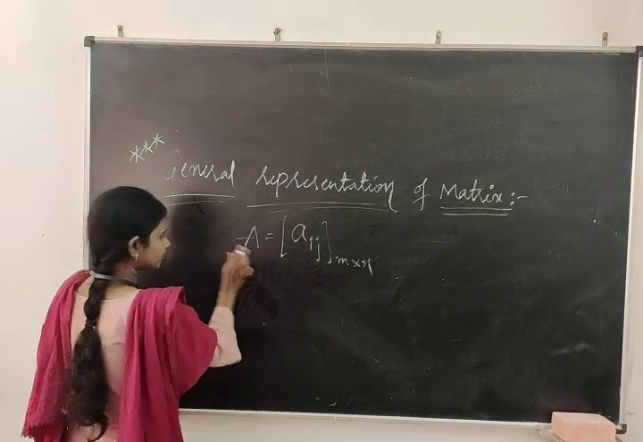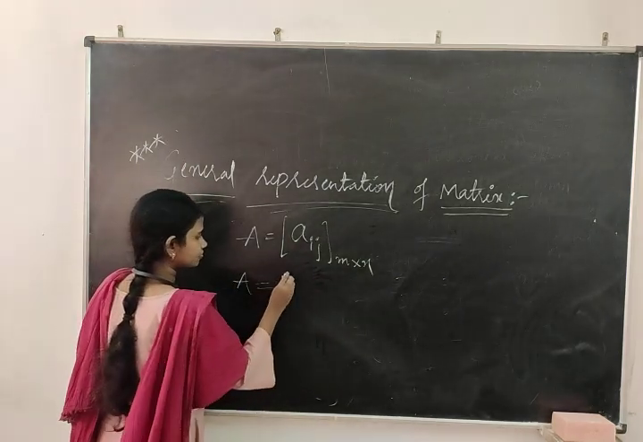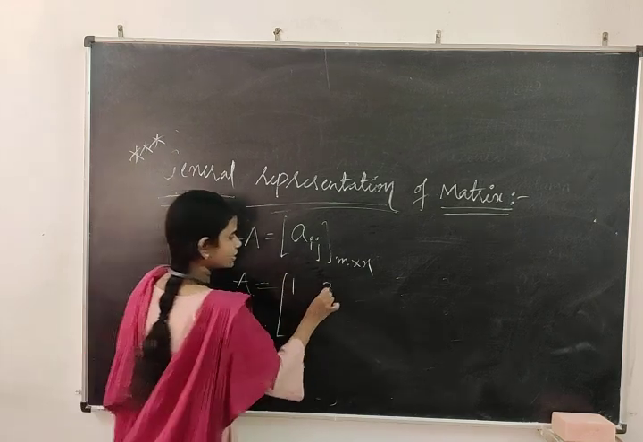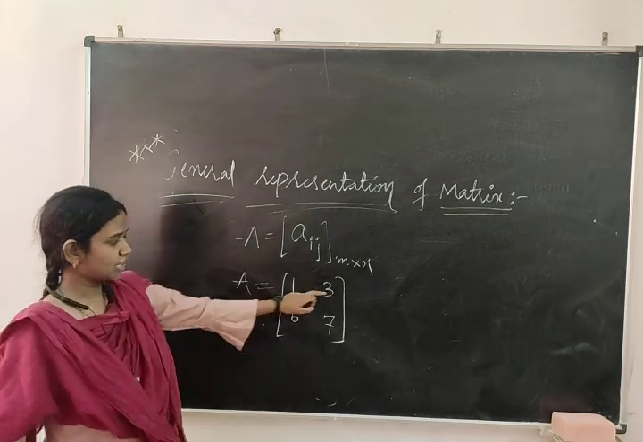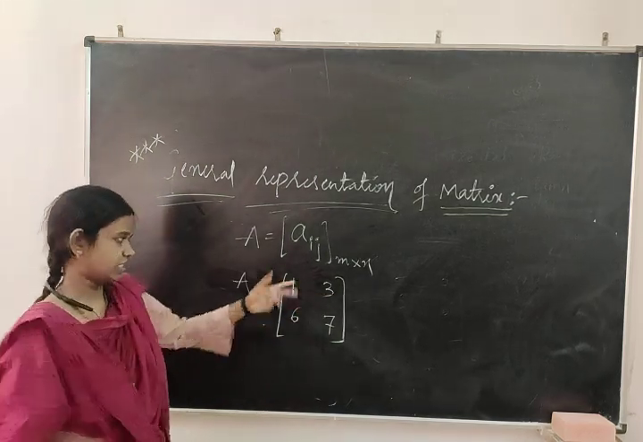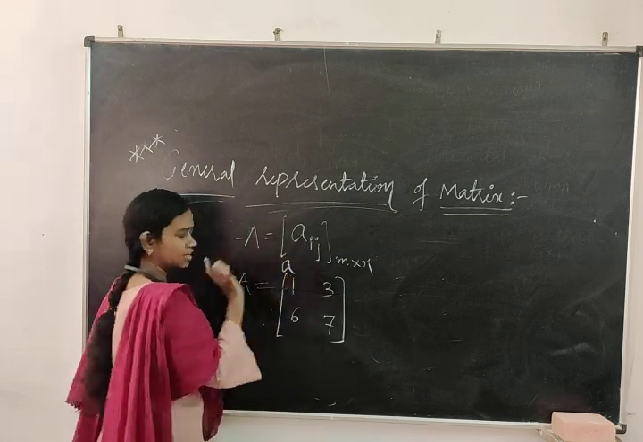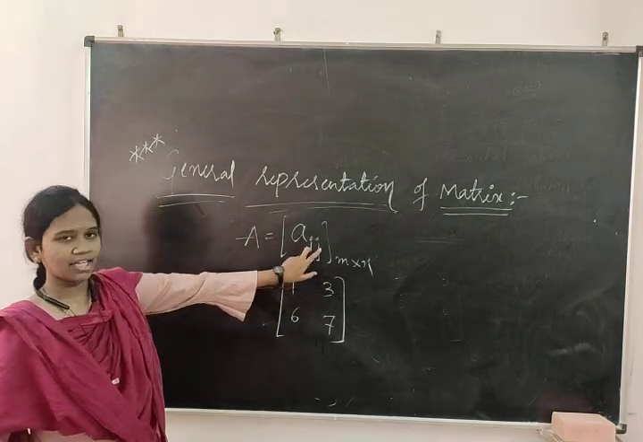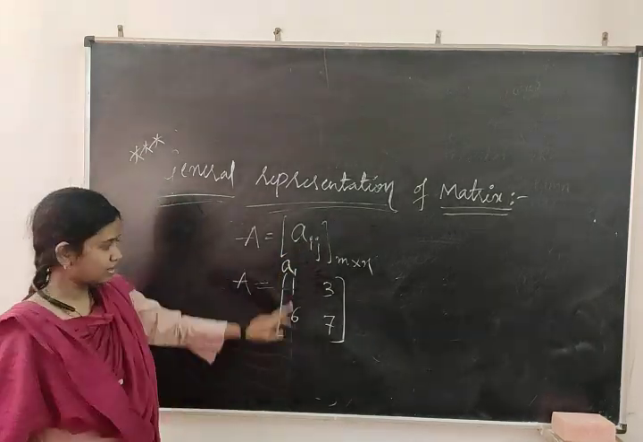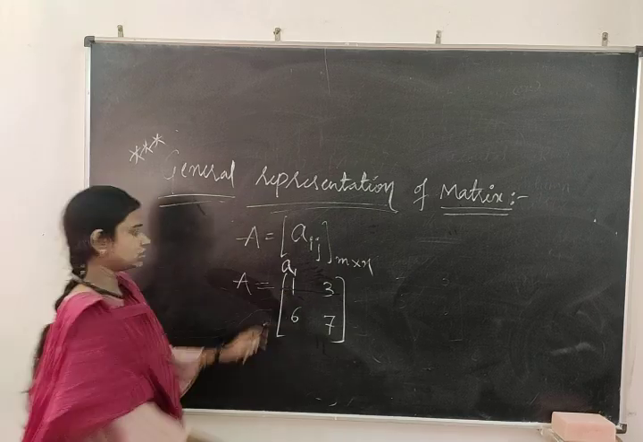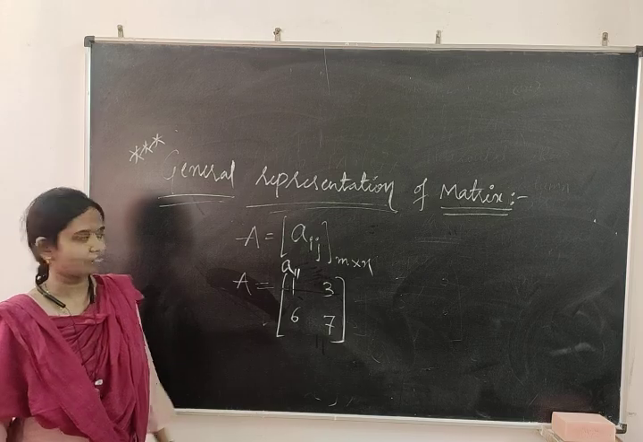So what is A suffix ij? I'll take an example again. A is equal to 1, 3, 6, 7. We know 1 is present in which row? It is present in the first row. So you take A, and now coming to the ij value, this is the first row, so A suffix 1, and this one is present in the first position. So this will become A suffix 1, 1.